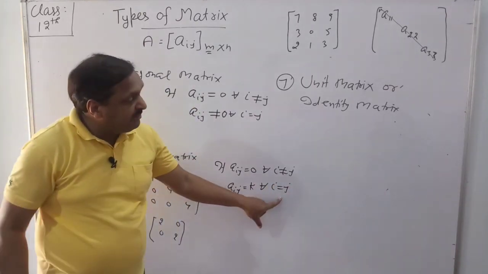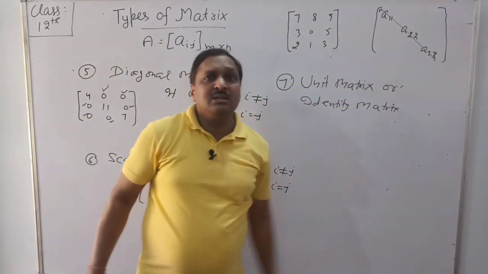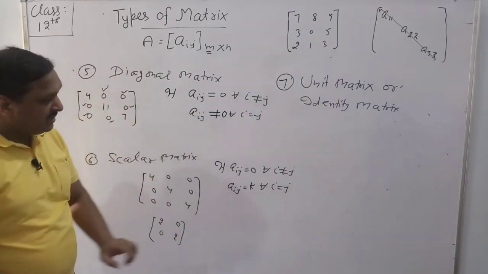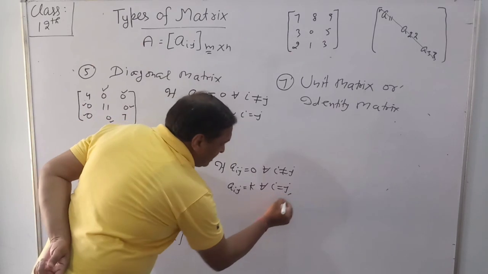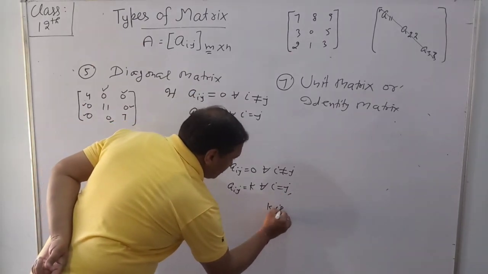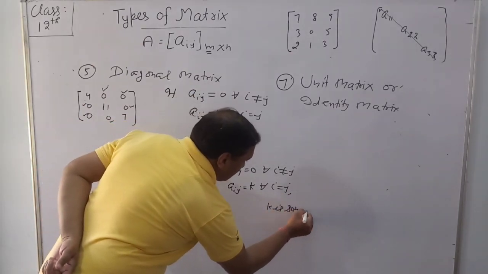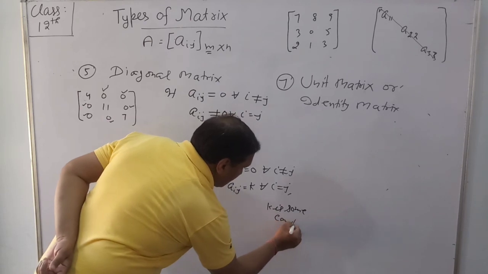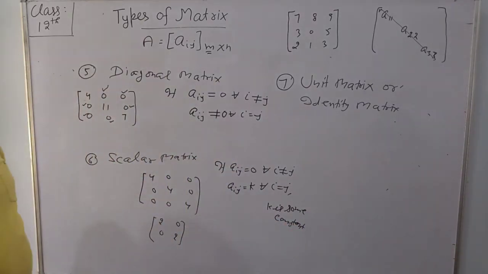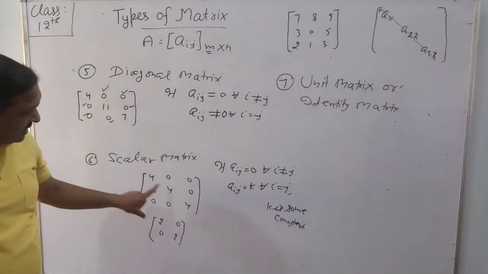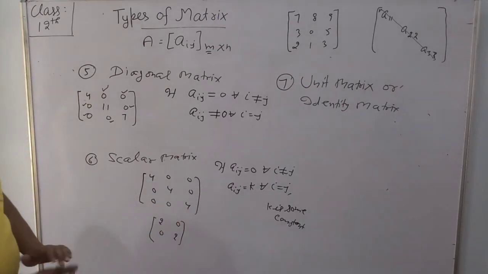That means the diagonal elements should be the same. K is any constant. Meaning these elements are the same: 7 7 7, 11 11 11.